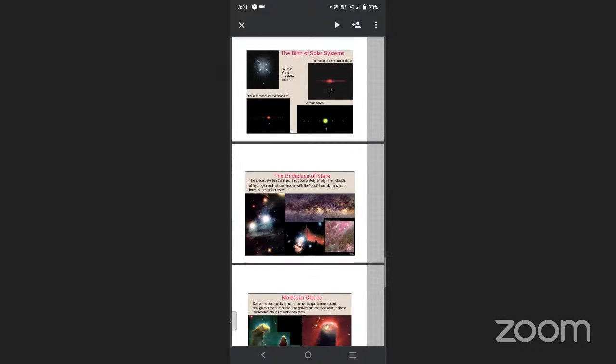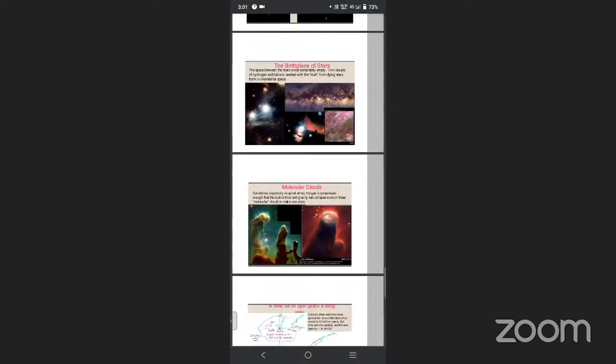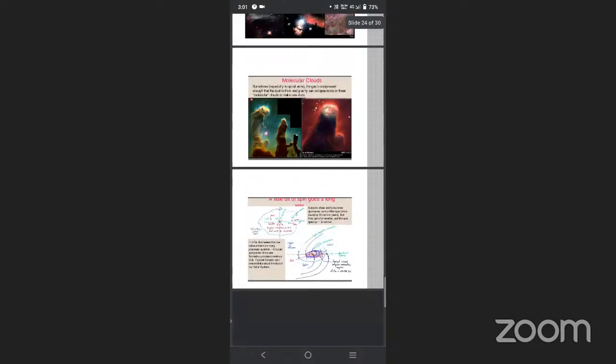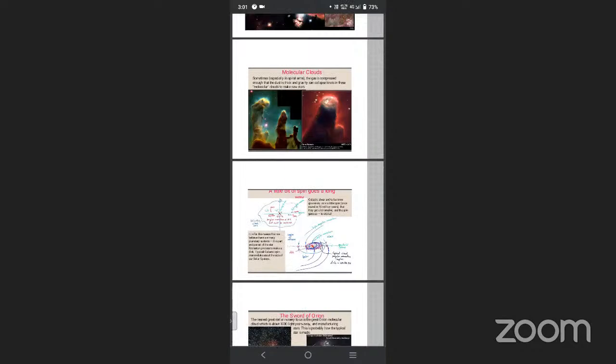The birthplace of the star. The space between the stars is not completely empty. There are thin clouds of hydrogen and helium seeded with dust. The hydrogen, helium, gas particles and clouds combine to form a star from the dying stars in interstellar space. Interstellar space is where stars are formed in the coldest regions of space.